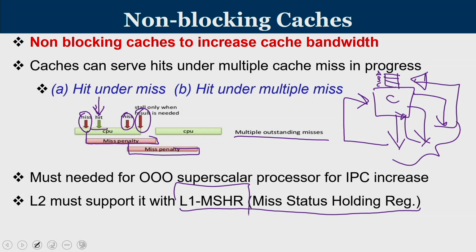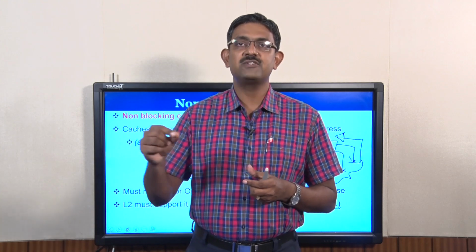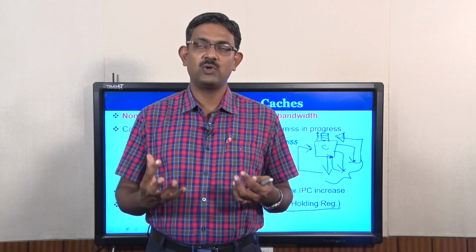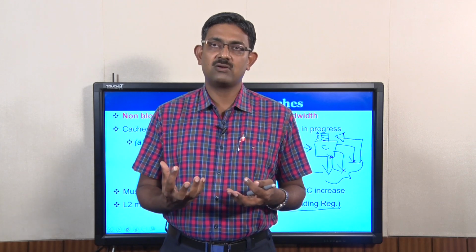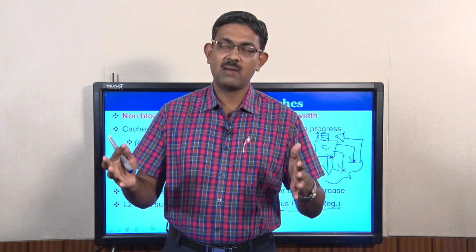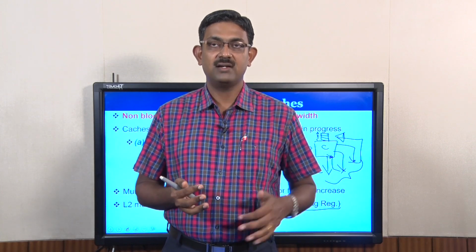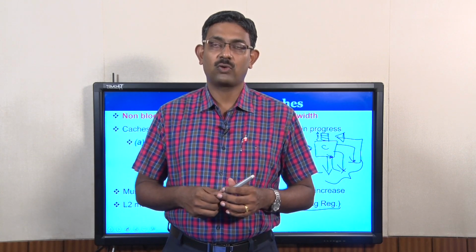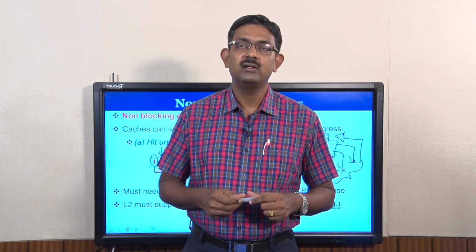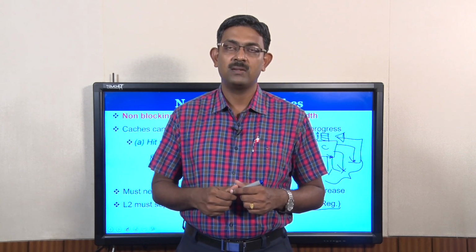So miss status holding register is nothing but we have a register in which for every miss the entry is been recorded, and whenever the miss is going to come back, the entry is being removed. So if the MSHR size is going to be 8, that means my cache controller can support 8 outstanding misses at a time. So once the MSHR is full, then the processor is stalled, because there are already 8 outstanding misses. Until one of them returns, processor cannot work forward. So MSHR is a very important control unit, or rather storage, which helps the processor for out of order execution.